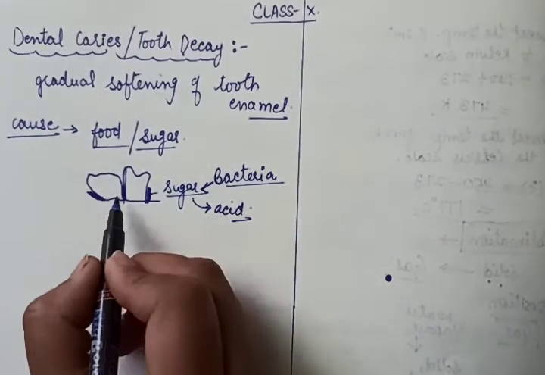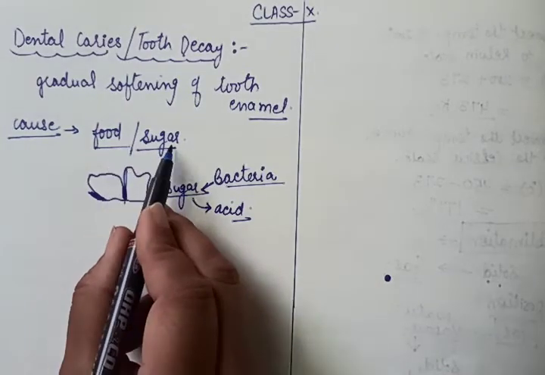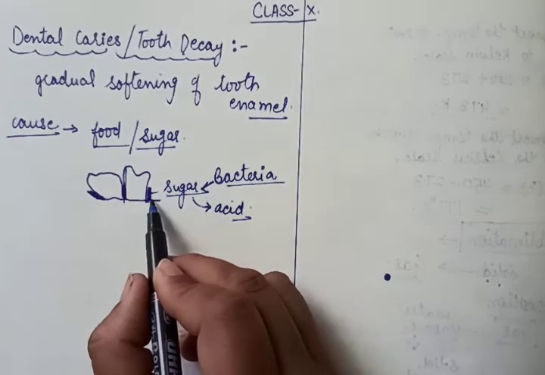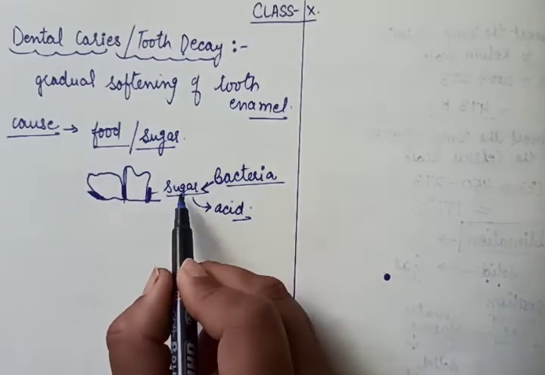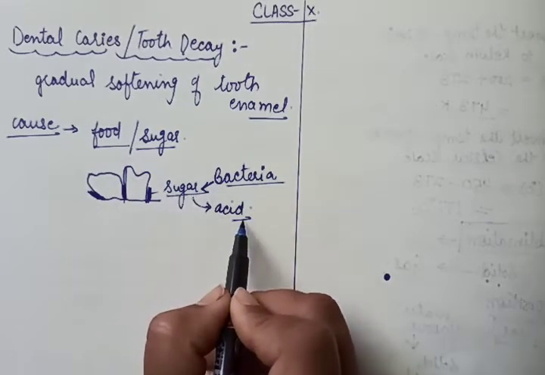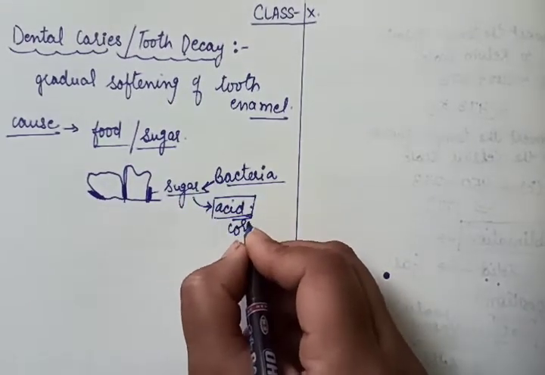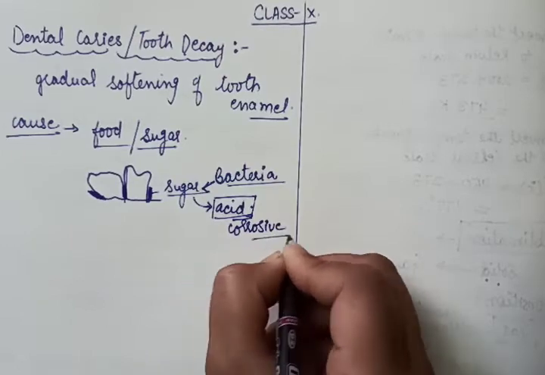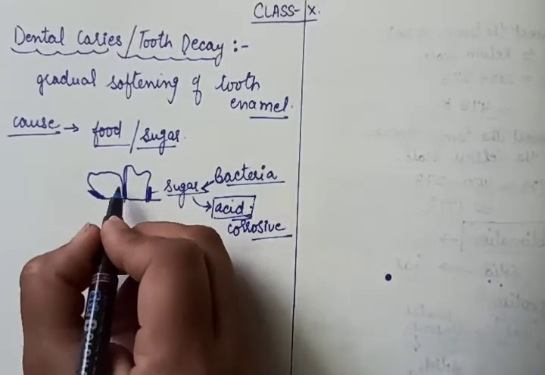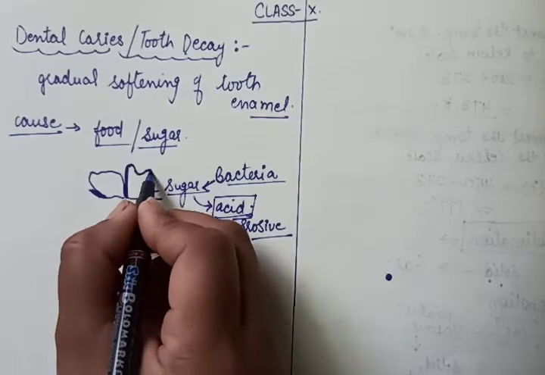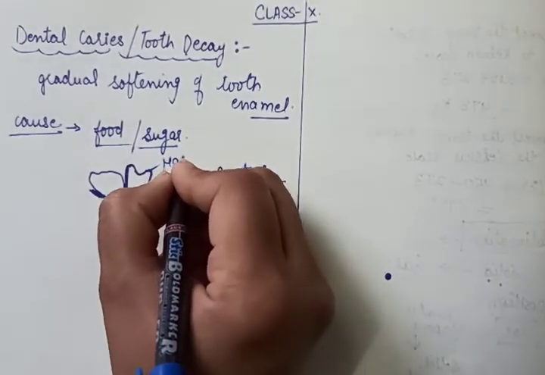What happens when we eat anything: food particles or sugar material get stuck between the teeth, the bacteria feed on them, and they convert this sugar into acid. Now we all know that acids are corrosive in nature. It corrodes the tooth enamel. Enamel is the outermost covering of your teeth, and that is the hardest substance.